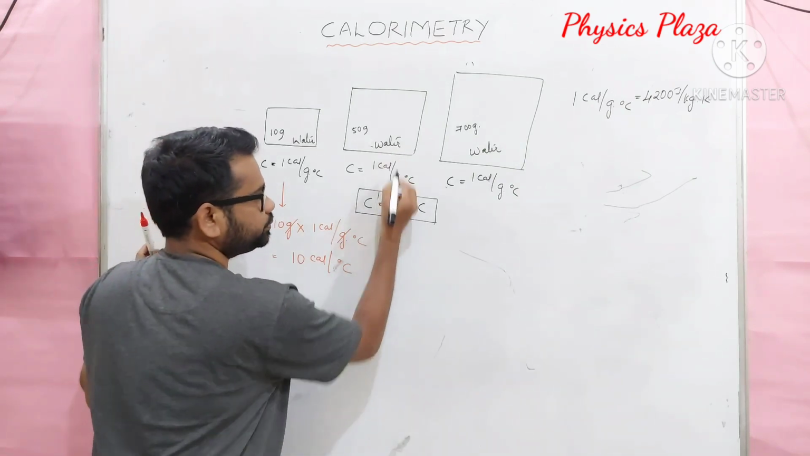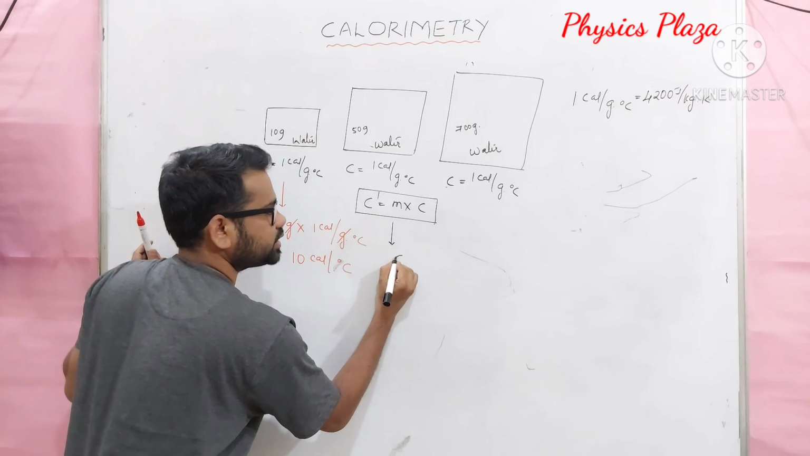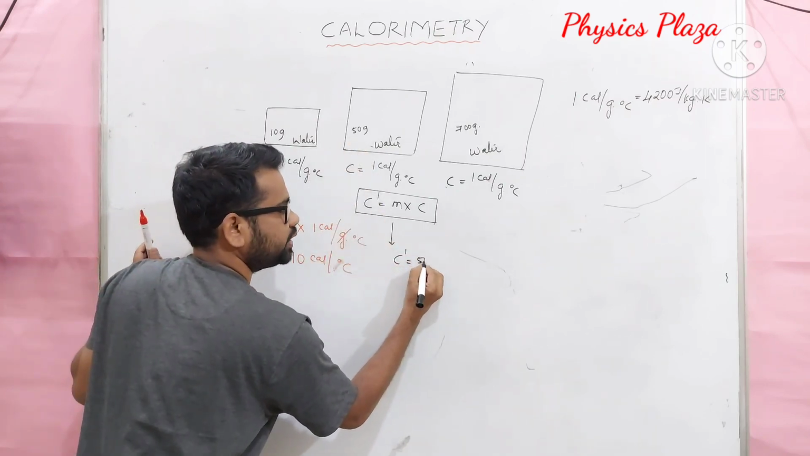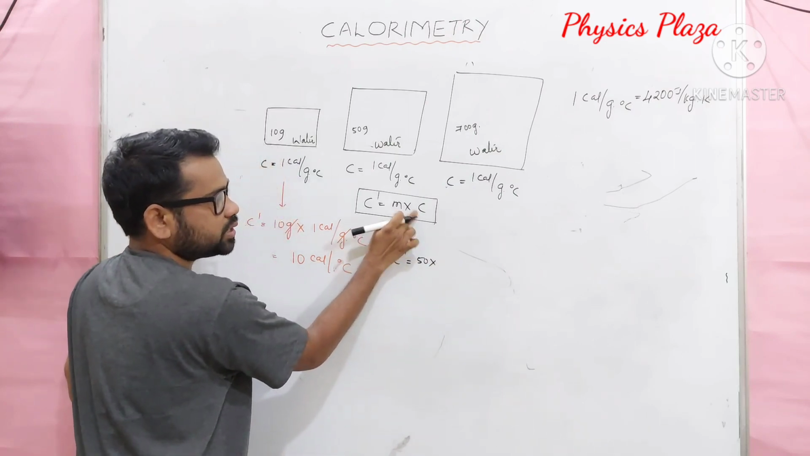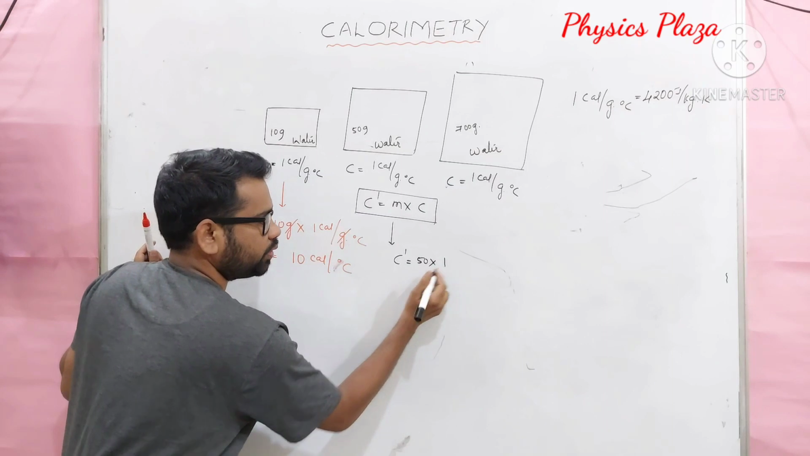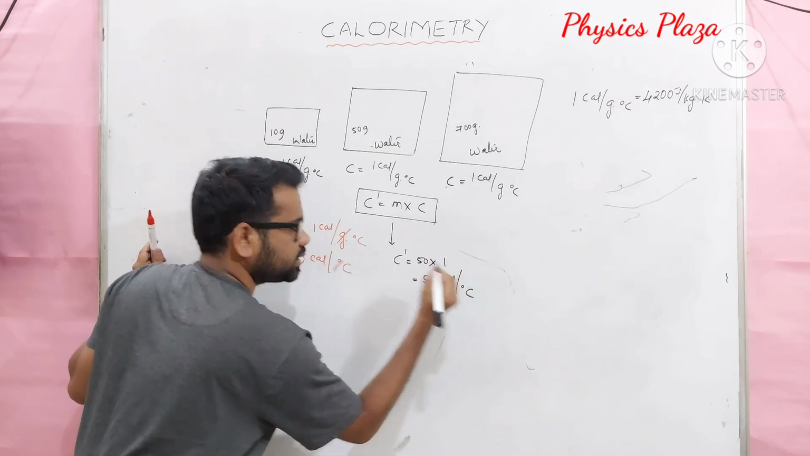Then what about the second case? So here C dash is equal to, what is the mass given? 50 grams. Now it is 50 into specific capacity of water, which is how much? 1 calorie per gram degree Celsius. 50 into 1, it will be 50 calorie per degree Celsius.